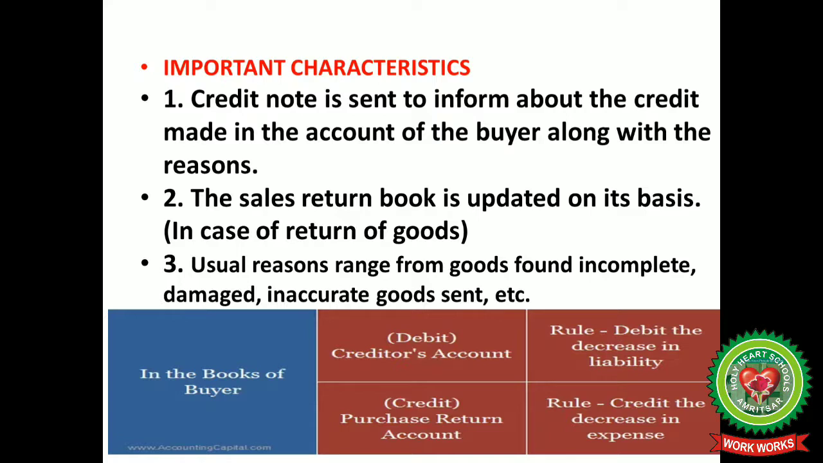In the books of buyer, we follow the rule in the creditor's account, that is debit the decrease in liability, and in purchase return book we follow the rule credit the decrease in expense. That is, if an expense is decreased, it should be credited, and if there is a liability decrease, then it should be debited.